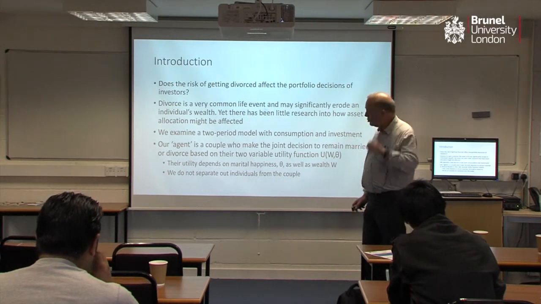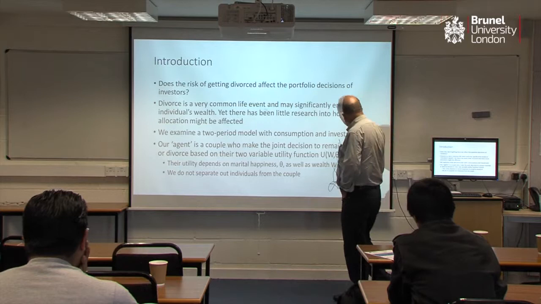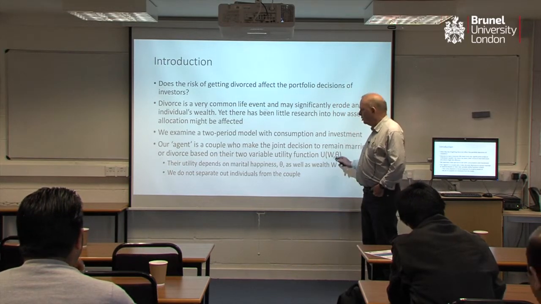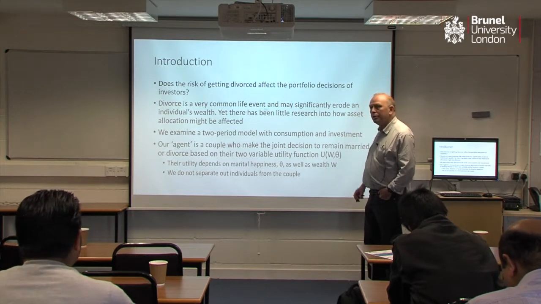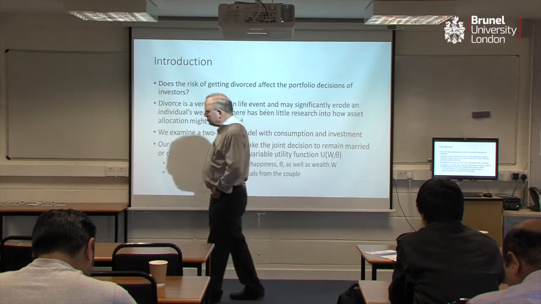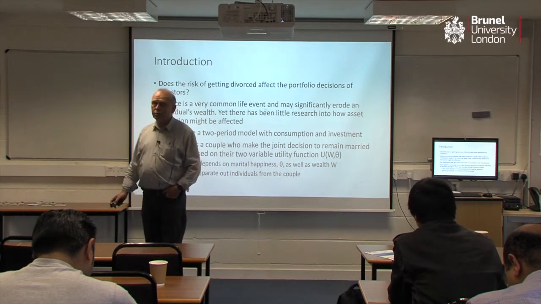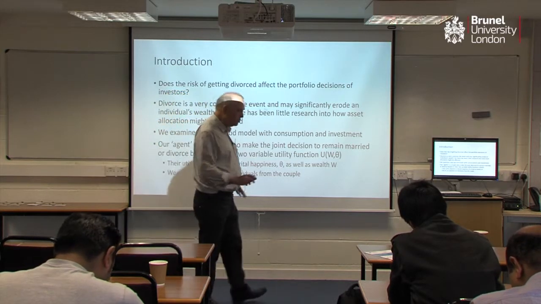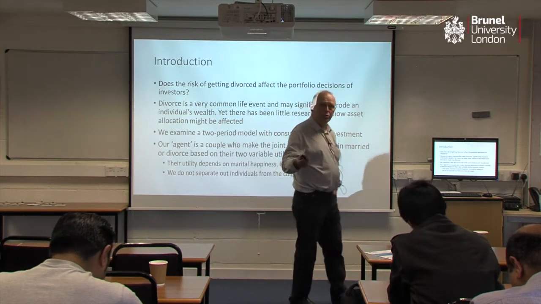The twist on this is that our utility function doesn't just depend upon wealth, but on something which we'll call marital happiness or whatever. That makes it really very different from the finance literature, because all of finance is based on the idea that you maximize the expected utility of wealth.